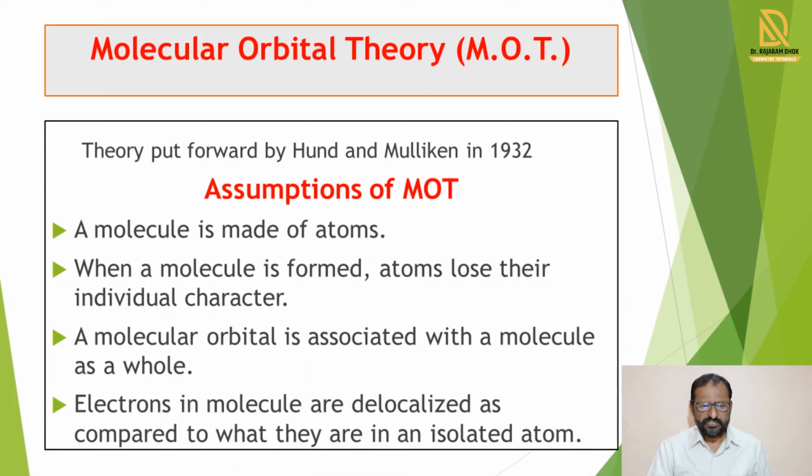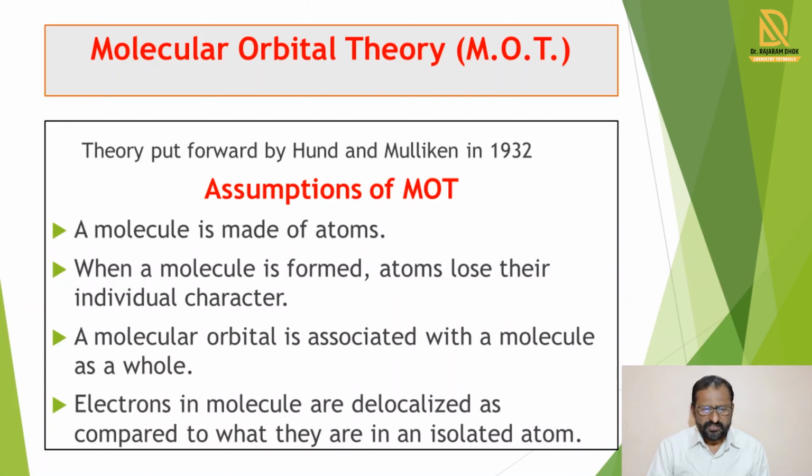Atoms lose their identity. Again, this molecular orbital theory explains the third assumption, when a molecular orbital is associated with a molecule as a whole. Means when there is formation of molecular orbitals, then at that time the whole molecule is associated with that.